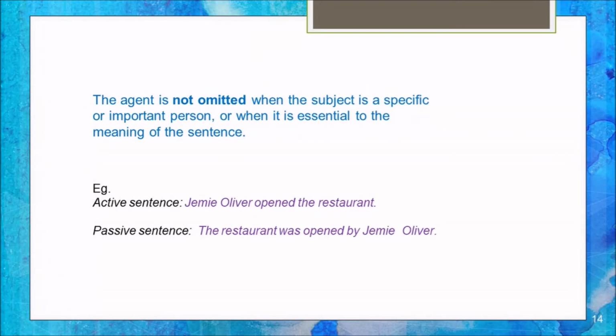While the agent cannot be omitted when the subject is a specific or important person, or when it is essential to the meaning of the statement. Like, Jamie Oliver opened a restaurant. The restaurant was opened by Jamie Oliver. In this case, we can't leave the agent out.